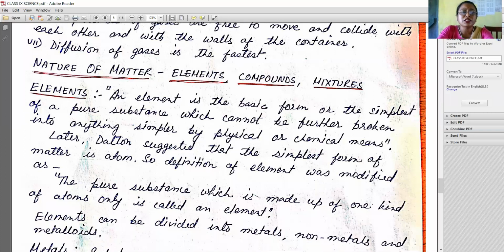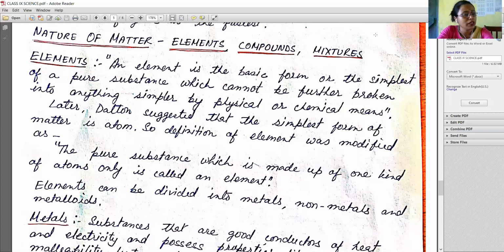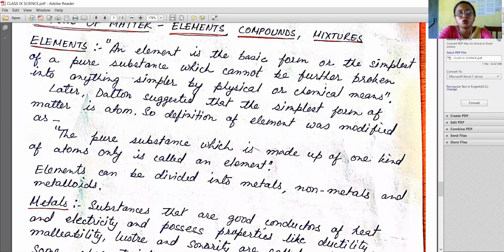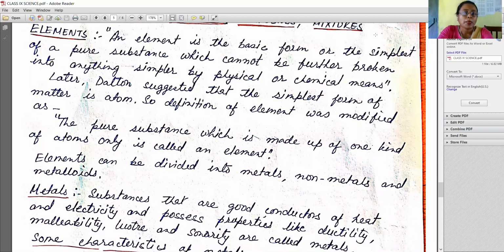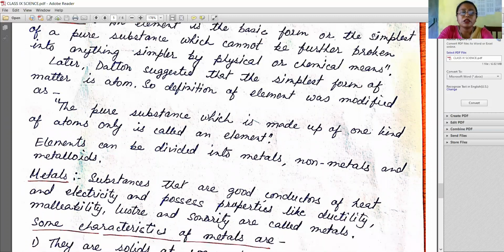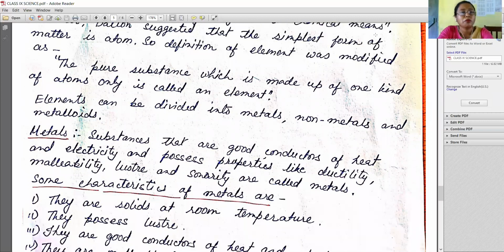Later, Dalton suggested that the simplest form of matter is the atom. So the definition of element was modified: the pure substance which is made up of one kind of atoms only is called an element. Elements can be divided into metals, non-metals and metalloids. Metals.